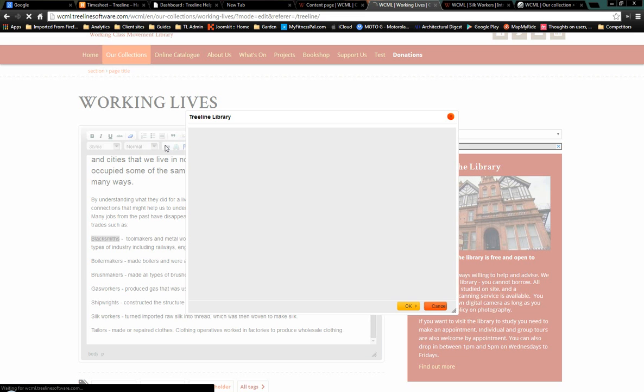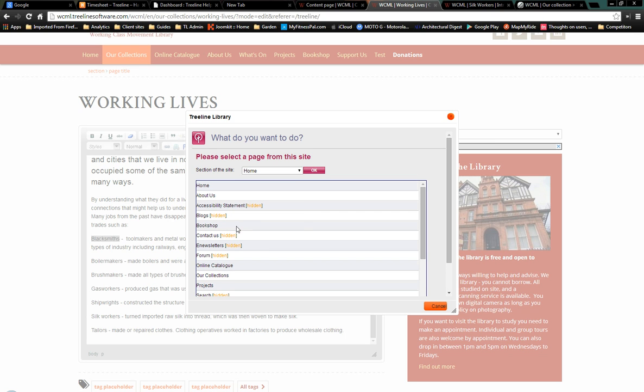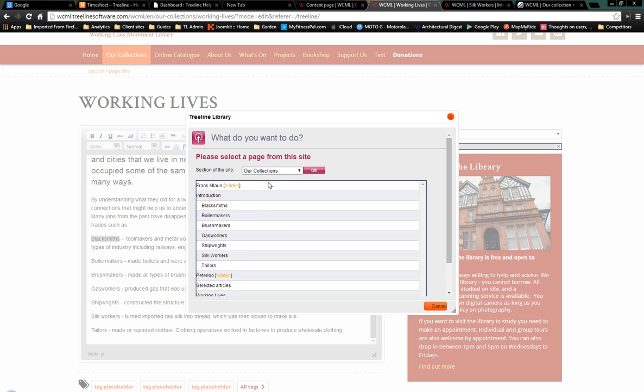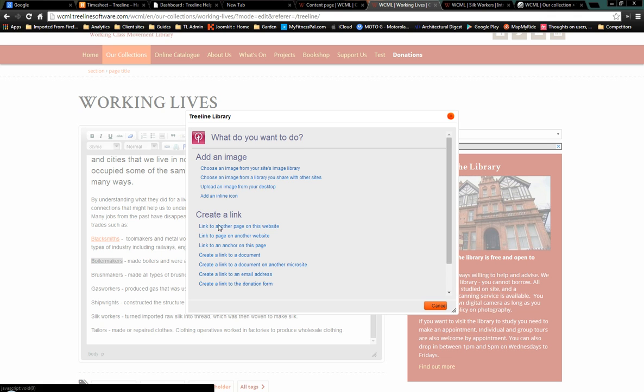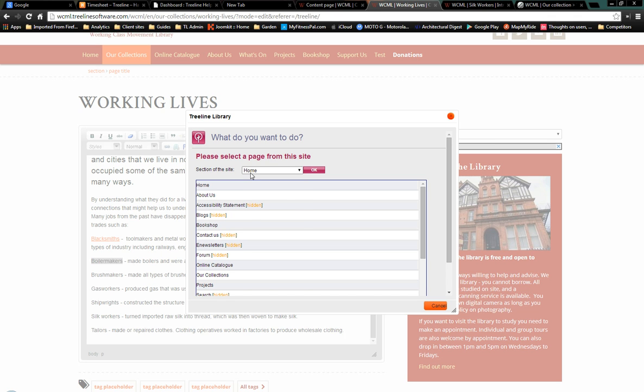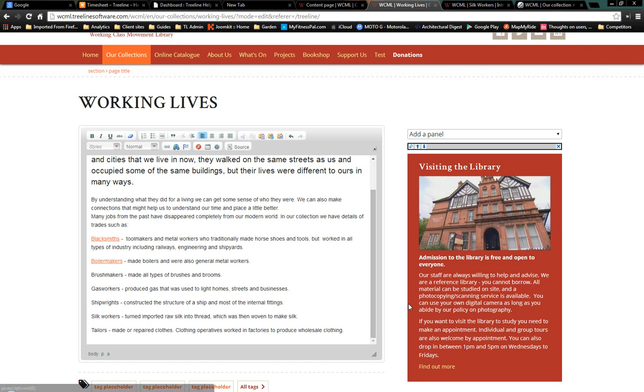This is the link tool, and I link to another page on this website, and it's in the Our Collections section, and it's blacksmiths. So I just click on blacksmiths, click OK. That's created a link. Same again, boilermakers, link tool, link to another page on this website in the Our Collections section, Boilermakers.